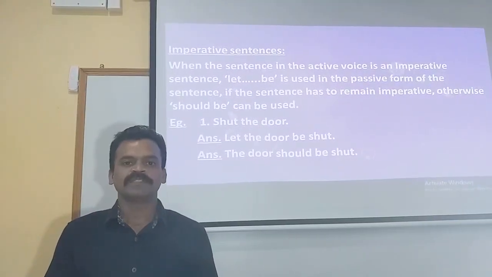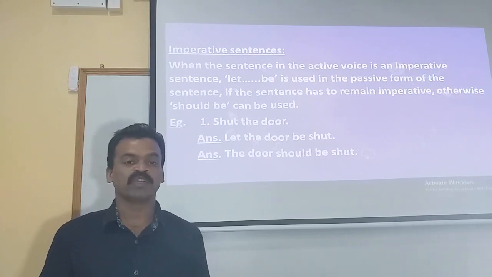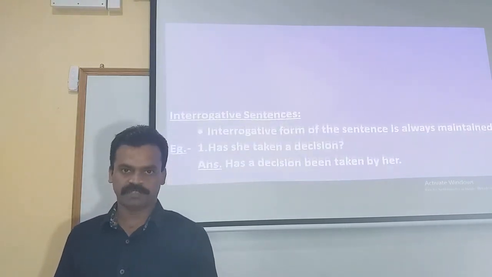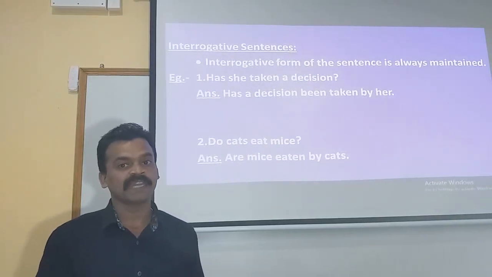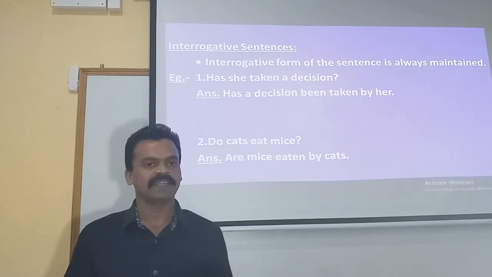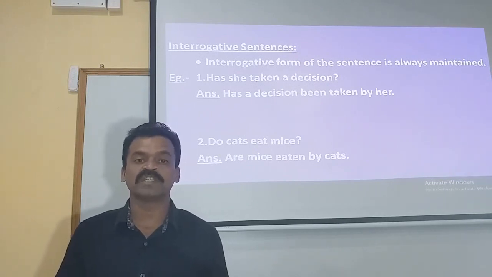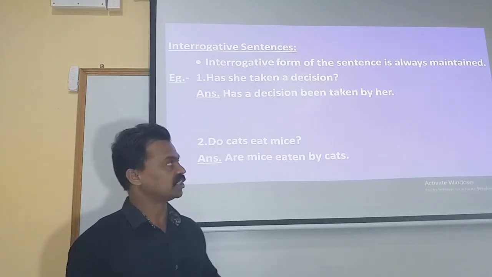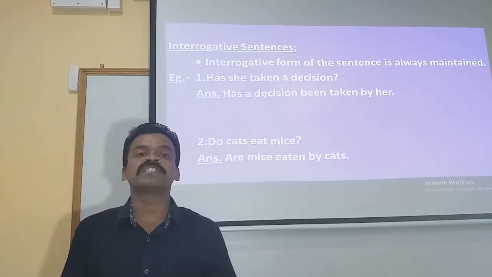Now let us move on to the next rule. That is when the given statement in the active voice is an interrogative statement. You know what an interrogative statement is? A statement that asks a question is called an interrogative statement. Let's see the rule to be applied when the statement in the active voice is an interrogative statement. The interrogative form of the sentence is always maintained.